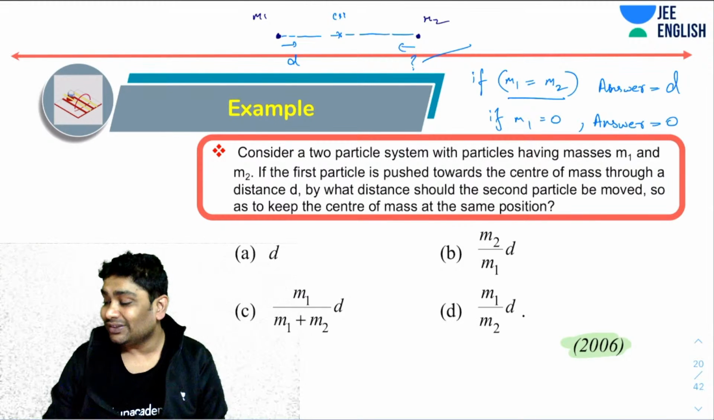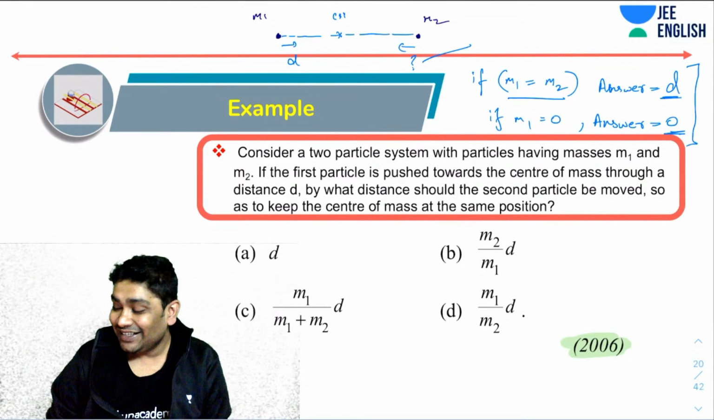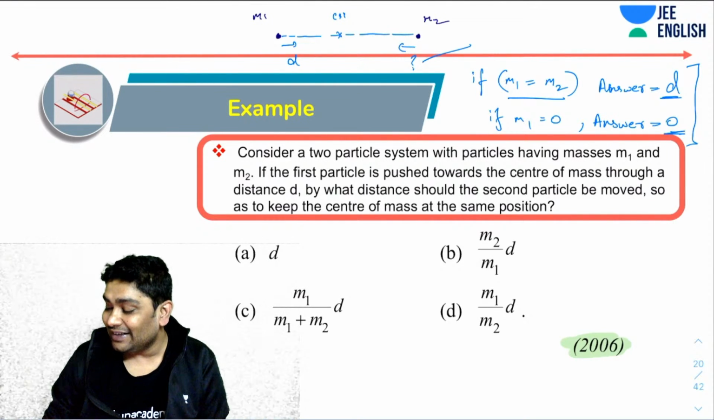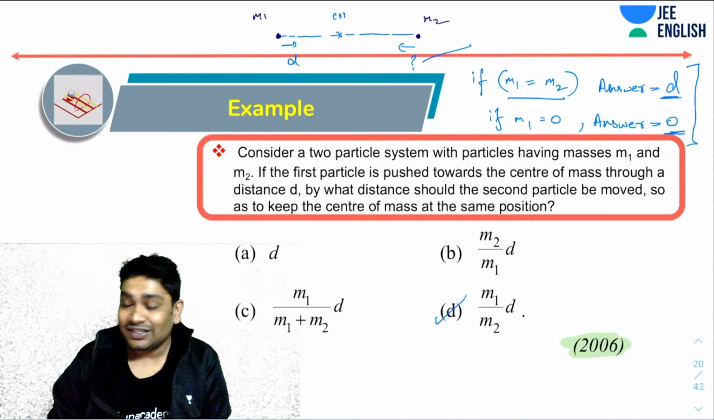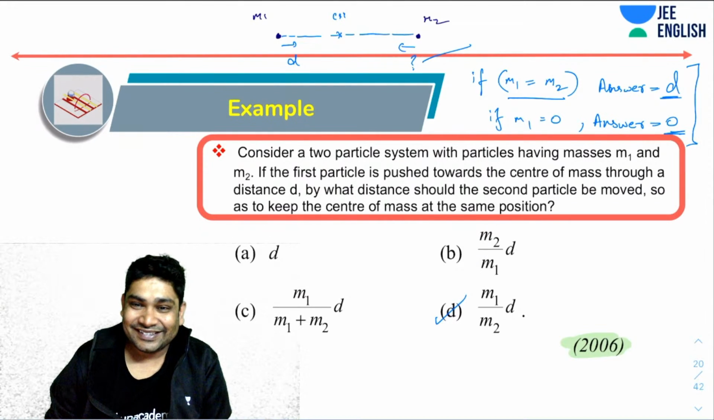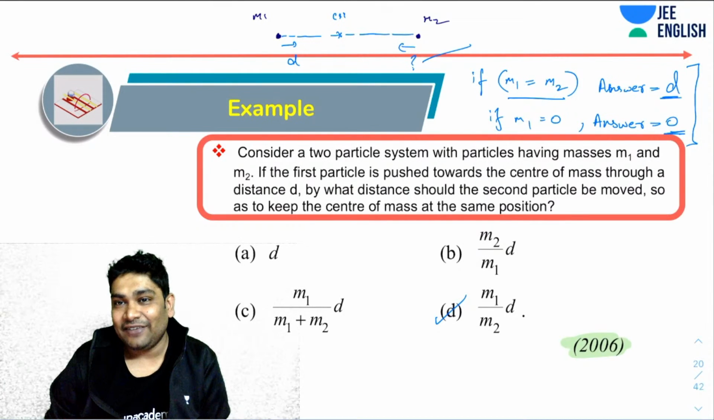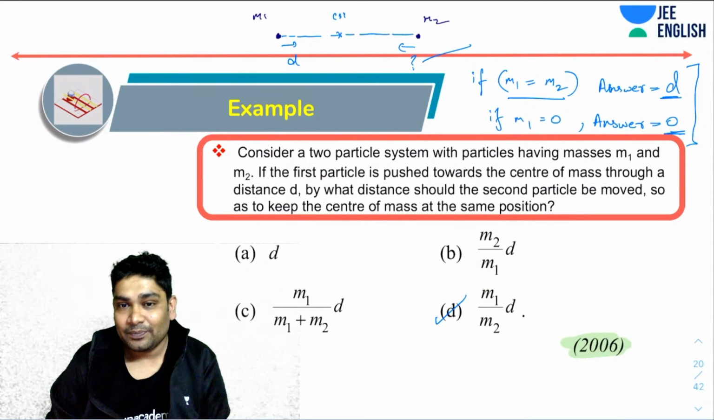See, for what option can you satisfy both these values? Only option D is satisfying these two values. So that's it. D is my answer. Got it? Only option D is satisfying both these. So I won't even solve this. I will just make these two substitutions and get the final answer.